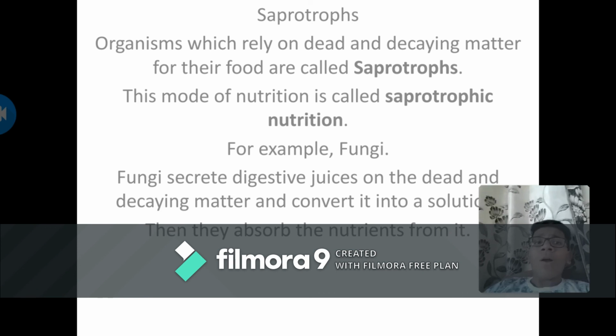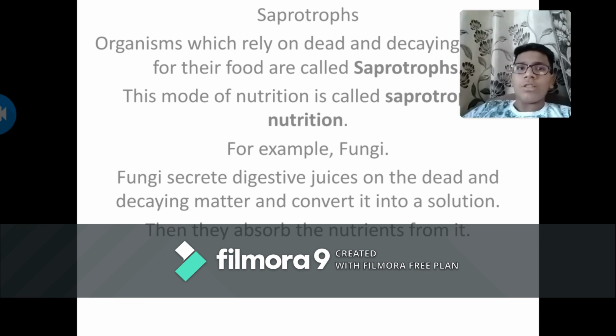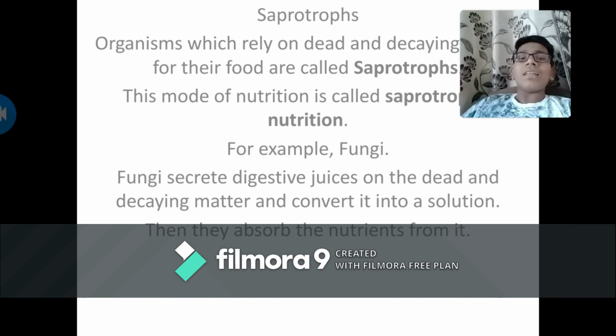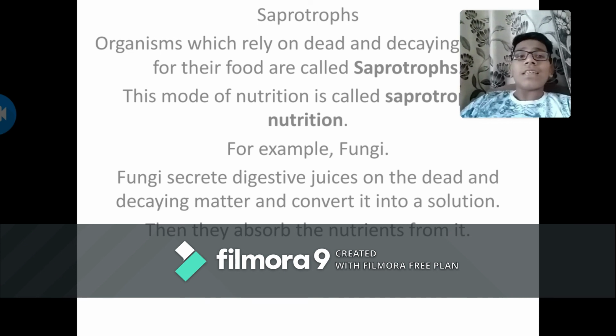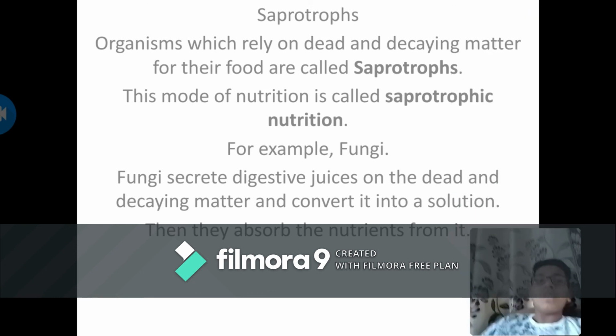Saprotroph. Organisms which rely on dead and decaying matter for their food are called saprotrophs. This mode of nutrition is called saprotrophic nutrition. For example, fungi. Fungi secrete digestive juices on the dead and decaying matter and convert it into a solution. Then they absorb the nutrients from it.